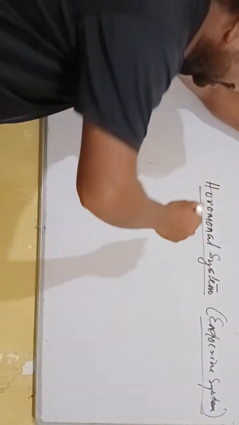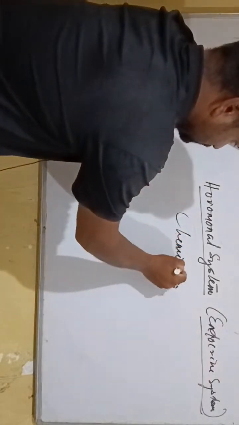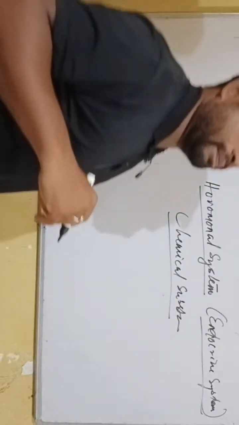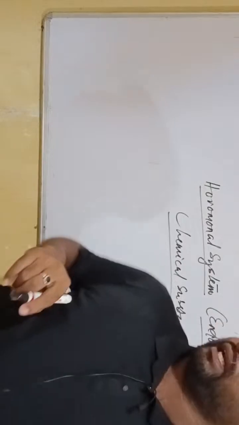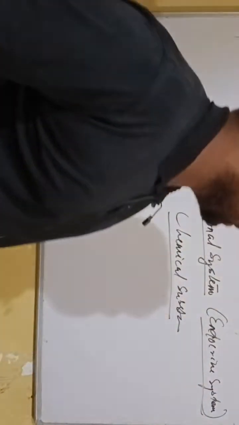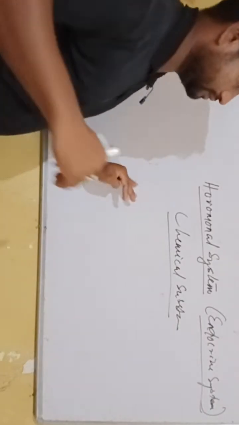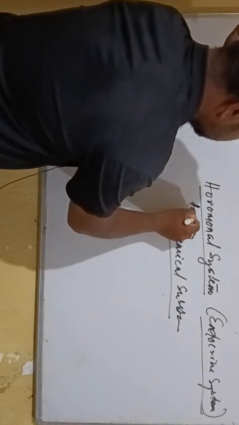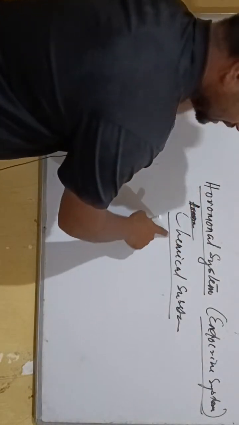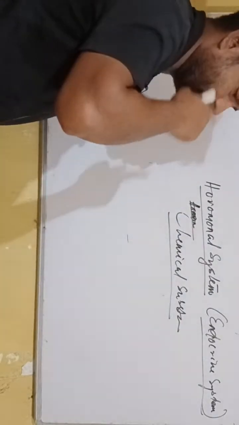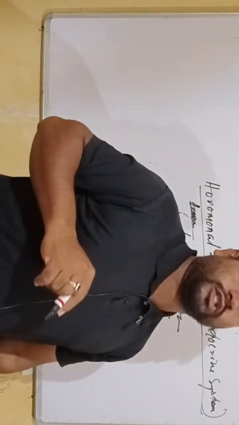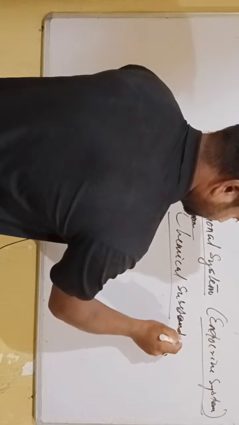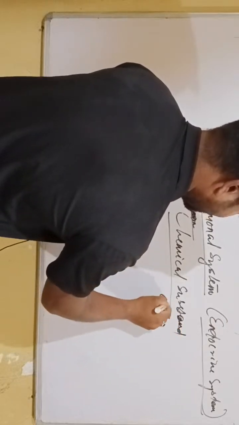Hormones are chemical substances which are produced in specialized cells or tissues, which are called glands.